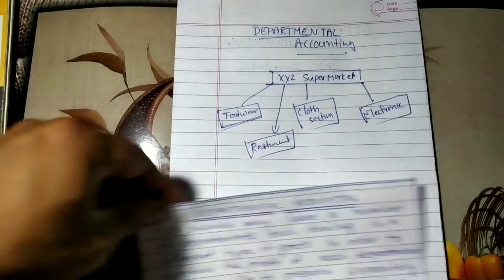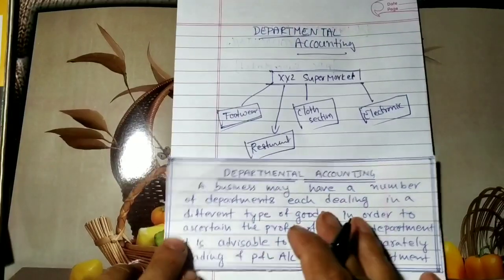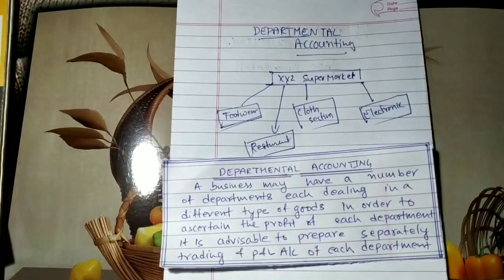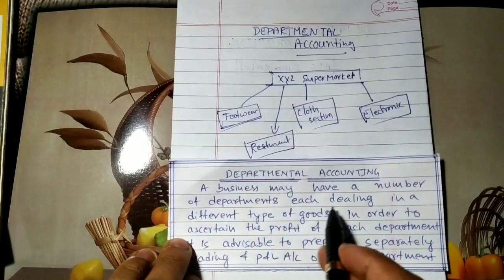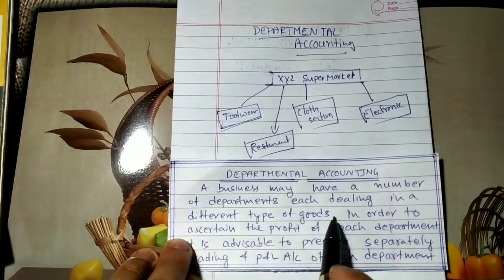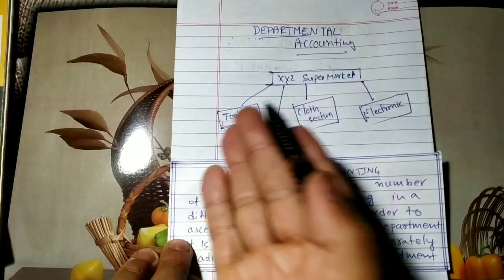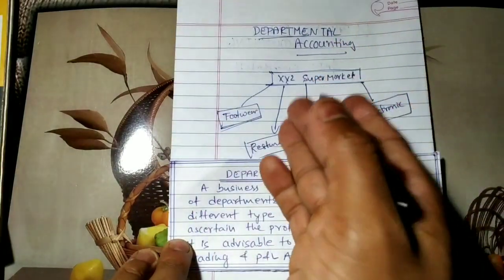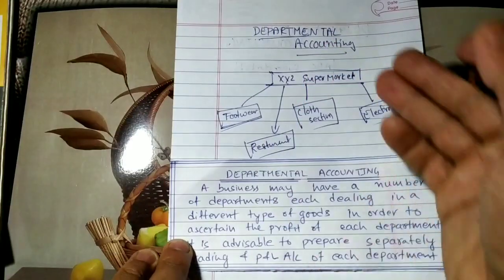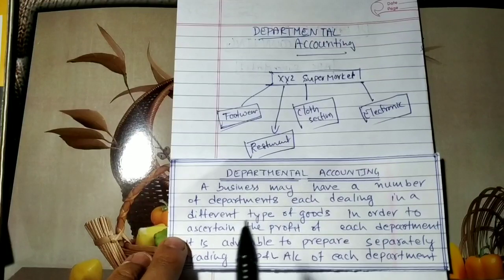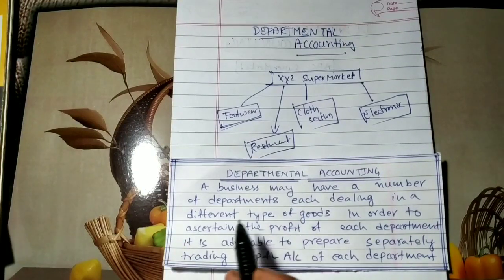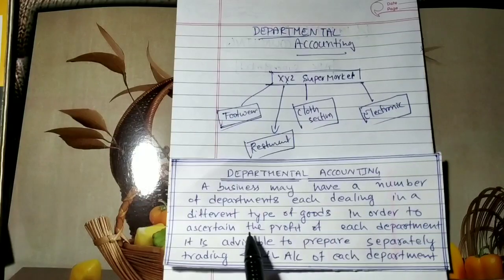That means a business may have a number of departments. The supermarket is considered as a business. It has a number of departments, each dealing in a different type of goods. So section 1 is dealing with footwear, section 2 with restaurant, section 3 with cloth, section 4 with electronic. Each department is dealing with a different type of goods. In order to ascertain the profit of each department, it is advisable to prepare separate trading and profit and loss accounts of each department. This is the basic concept of departmental accounting.